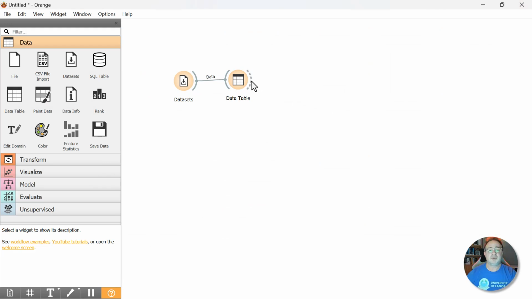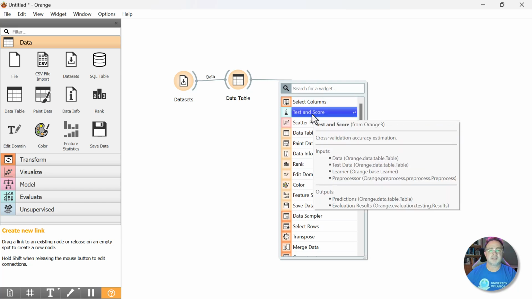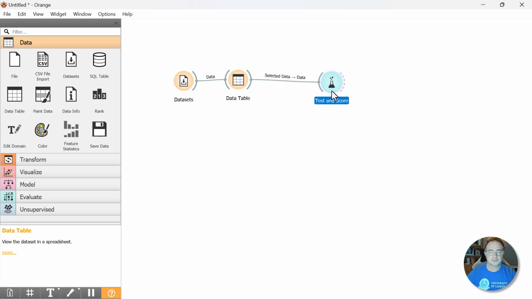To the right of Datatable, click on the dotted half circle there, drag out, and then you'll have a search for widget box come up. In this one, either search for or find test and score. Test and score. Click that. I'm going to drag this out pretty far because we're going to need the room. So here's test and score.